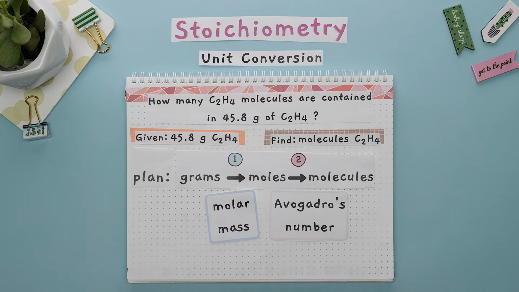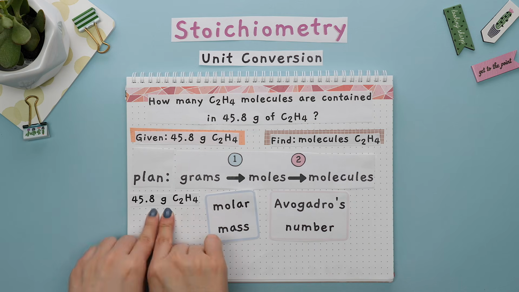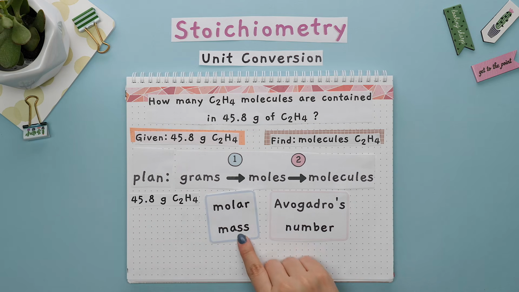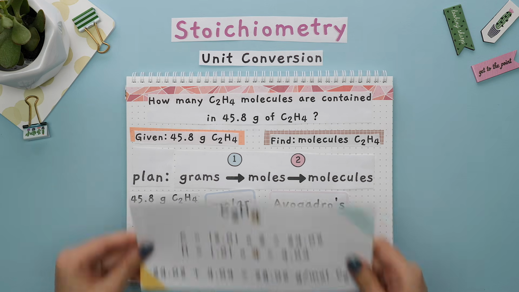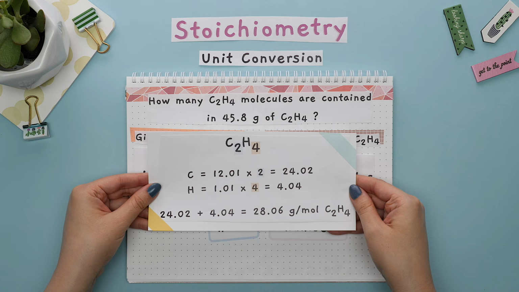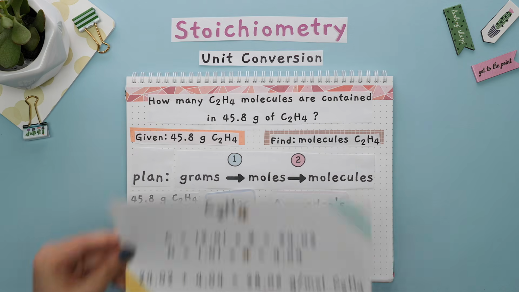Let's set this up, starting with our given unit of 45.8 grams of C2H4. Since our first conversion factor is molar mass, we need to find the molar mass of C2H4 by adding up all the individual elements' masses from the periodic table and multiply any subscripts shown. Doing this, we get this as our molar mass.